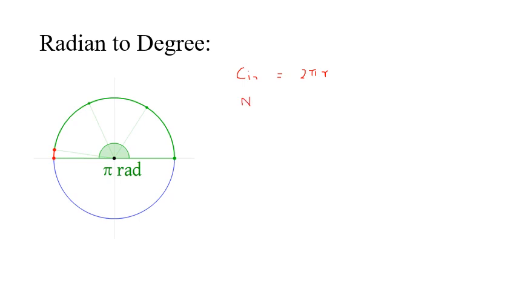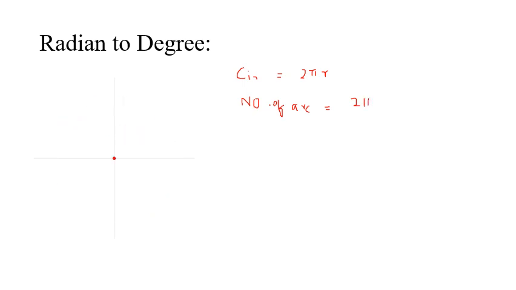The number of arcs for a full rotation is 2 pi. For one full rotation, it takes 2 pi radians. Am I right?